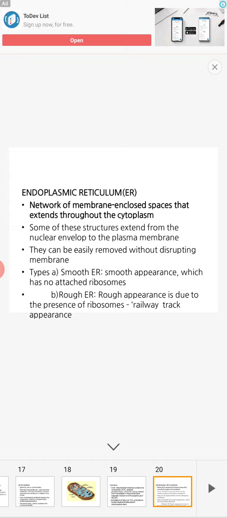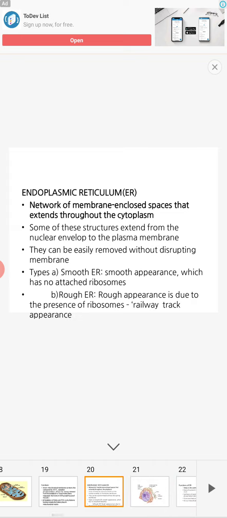That is why it gives support, because of the networking type of system present in the endoplasmic reticulum. Some of the structures extend from the nuclear envelope to the plasma membrane. They can be easily removed without disrupting the membrane.